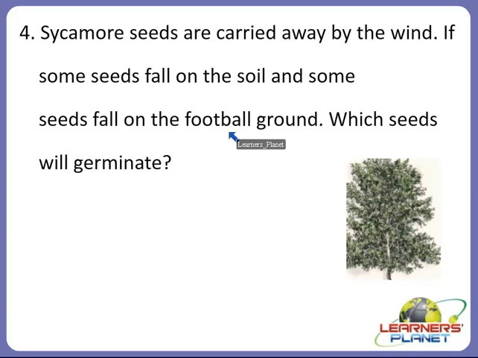Now think, if the seeds fall on the football ground, what will happen? Does the football ground contain the kind of soil which has nutrients, and will the plants get nutrients from that soil or from the sand or from the grass which is present on the football ground?